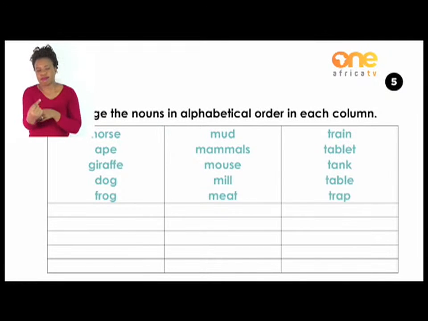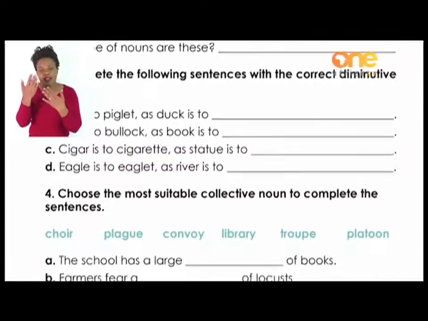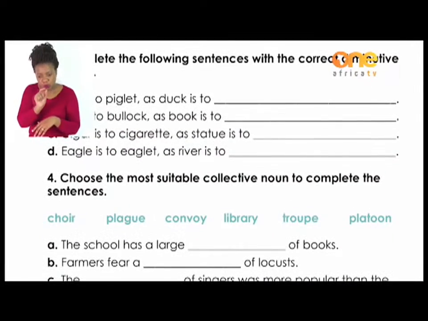All right, what types of nouns are these? So in other words, in every column, you tell us what type of noun it is, whether it is a collective, a proper, a common, etc. Right, let's quickly move on to activity 3. It says, complete the following sentences with the correct diminutive nouns.